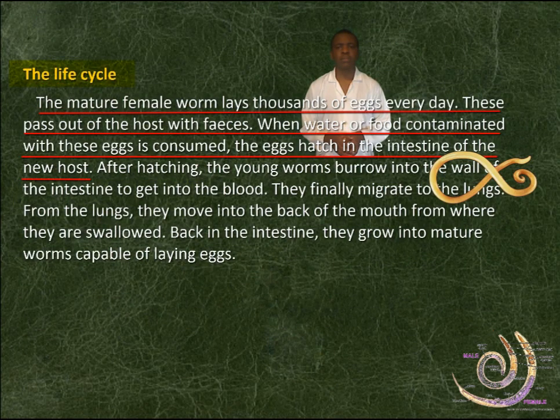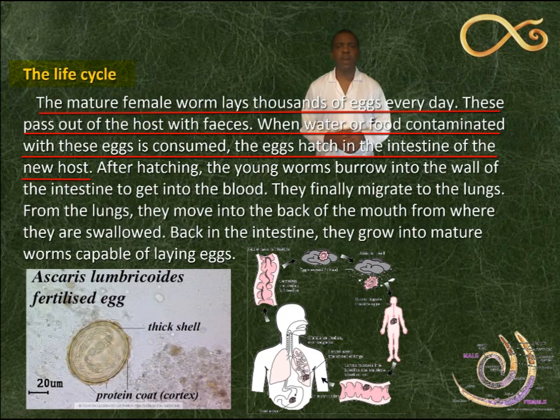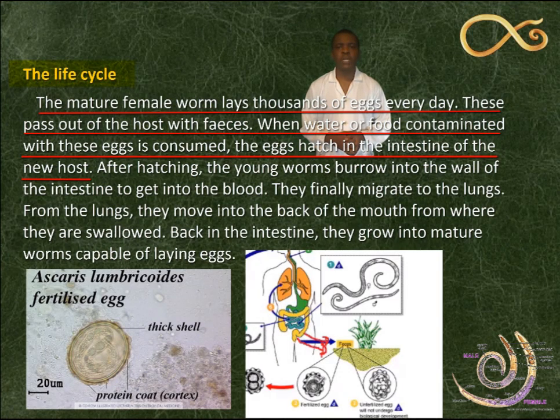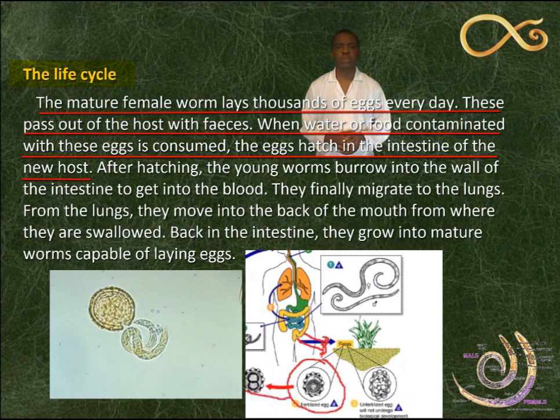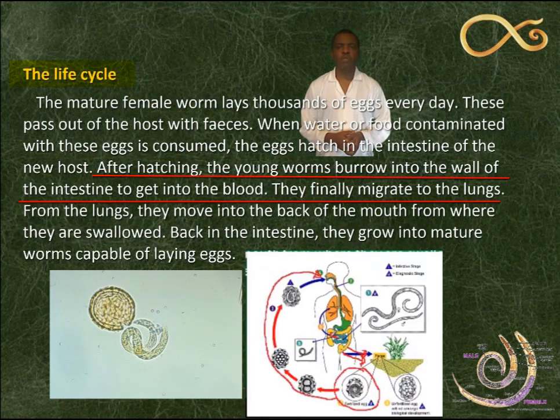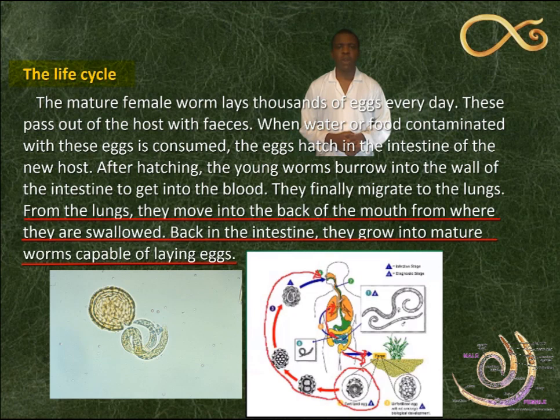The life cycle. The mature female worm lays thousands of eggs every day. These pass out of the host with feces. When water or food contaminated with these eggs is consumed, the eggs hatch in the intestine of the new host. After hatching, the young worms burrow into the wall of the intestine to get into the blood. They finally migrate to the lungs. From the lungs, they move into the back of the mouth where they are swallowed. Back in the intestine, they grow into mature worms capable of laying eggs.